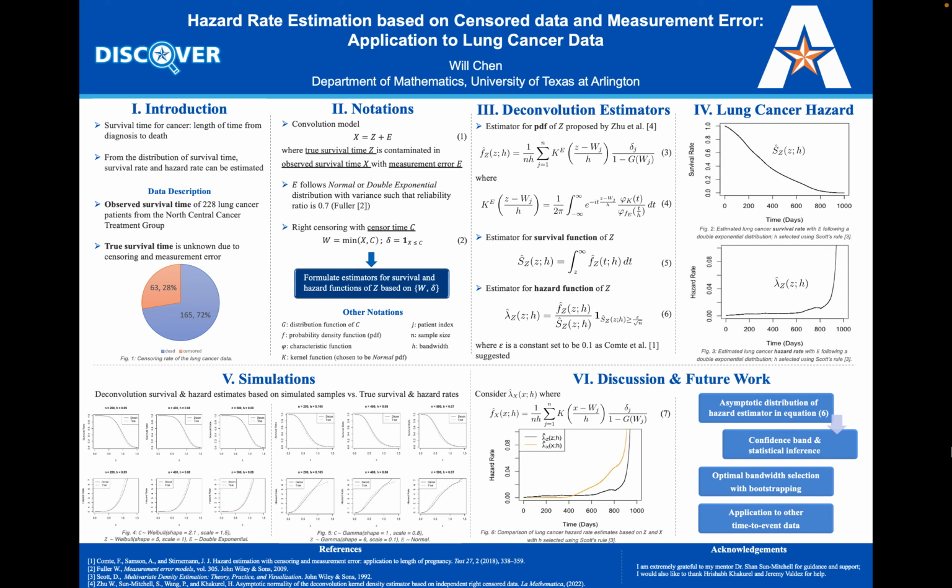To construct our estimator for hazard function, we start with an estimator of probability density function, or PDF, proposed by Zhu and others. The deconvolution kernel density estimation and inverse probability of censoring weighting methods were adopted to handle the measurement error and the censoring parts respectively. Then we formulate an estimator for the survival function by integrating the PDF estimator. Finally, we can construct a hazard function estimator, which is a ratio of the PDF estimator to the survival function estimator. Now, we are ready to apply these estimators to the lung cancer datasets.